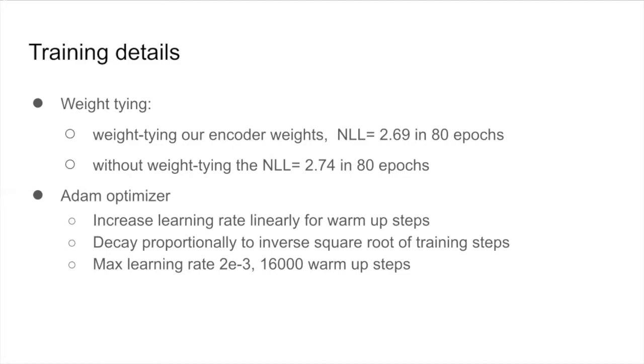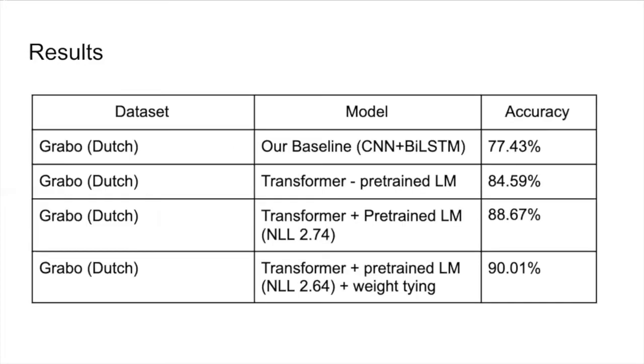So as you can see, our best model was the transformer with a pre-trained language model with weight tying, and this achieves an accuracy of 90.01%.